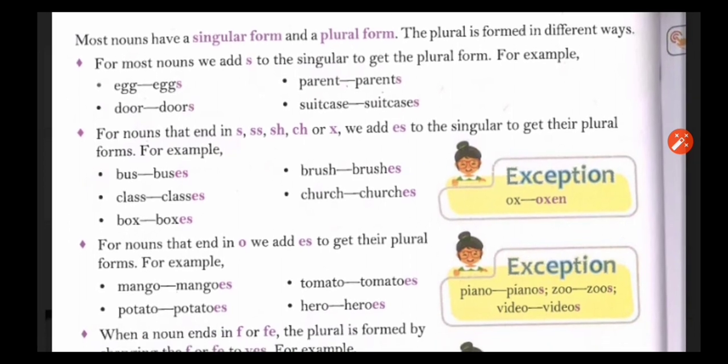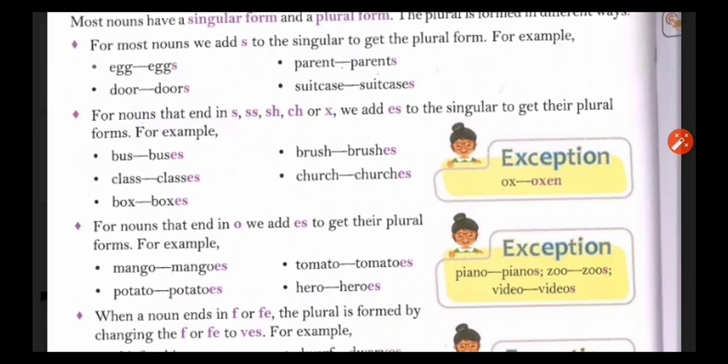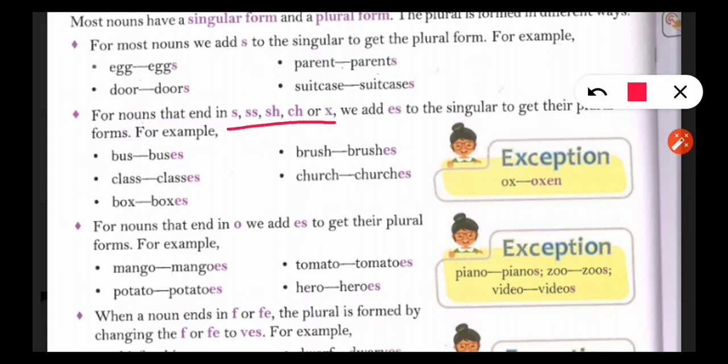Next one, for nouns that end in s, double s, sh, ch or x, we add es to the singular to get their plural forms. When any noun ends with these letters, we will add es to the singular to get the plural forms, like bus, buses, class, classes, box, boxes, brush, brushes, church, churches.